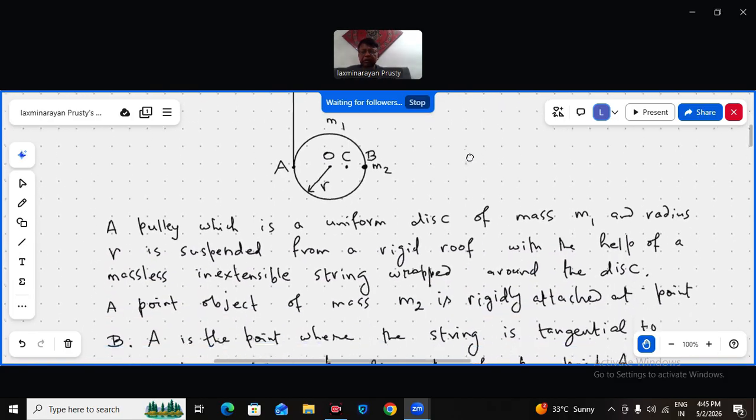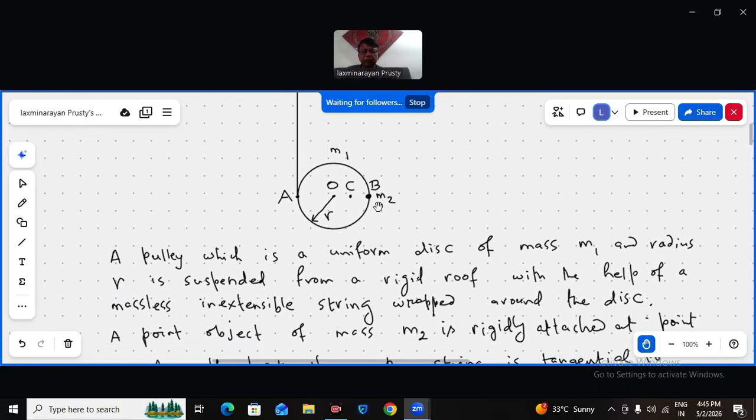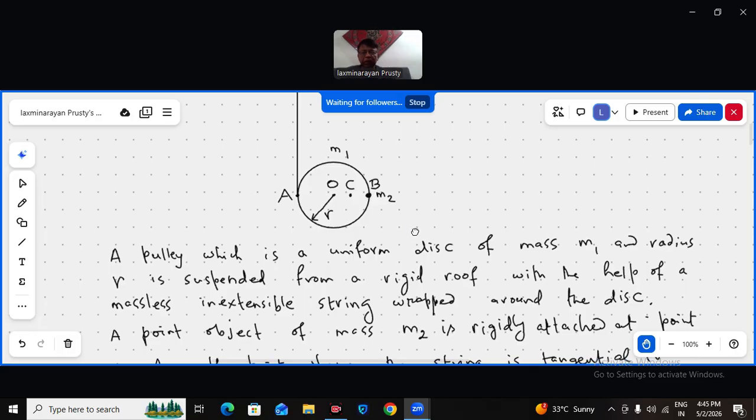But now I am discussing this block, the block of mass M2, which was hanging earlier with the help of a winding string wound around this in a clockwise manner and hanging below. That time we proved that the string will become loose. Now I don't have that type of arrangement. I am fixing that block M2 rigidly to this point